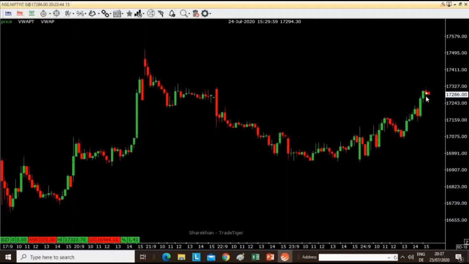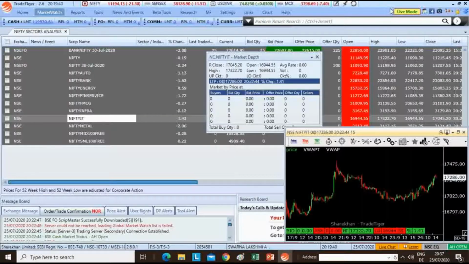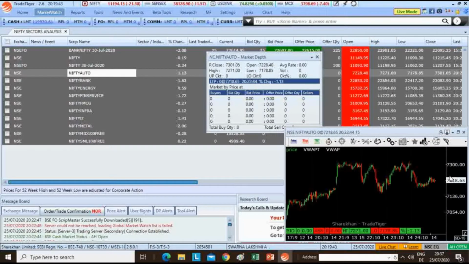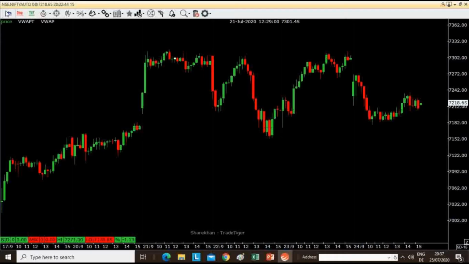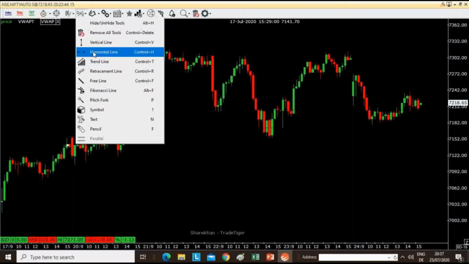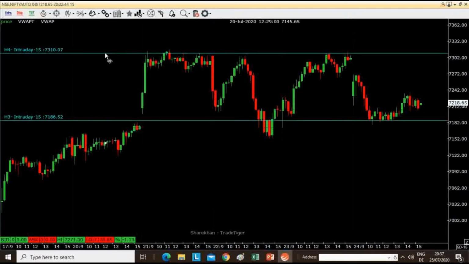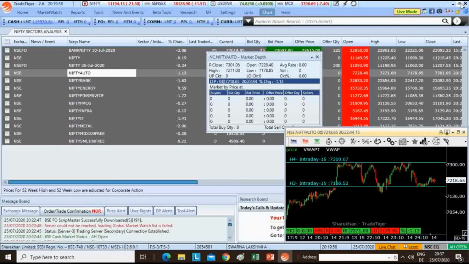So I would still stay sideways on Nifty IT, and I would say weakness is persisting on Nifty Bank and Nifty Auto as well, because Auto is seen closing at the lower end of the range, whereas Nifty is closer to the higher end of the range. So Auto, IT, and banking, this is how they are positioned.